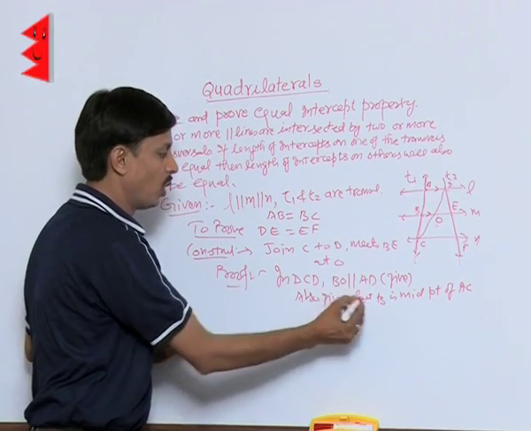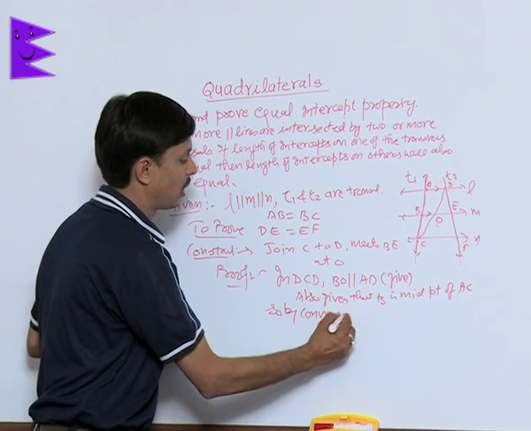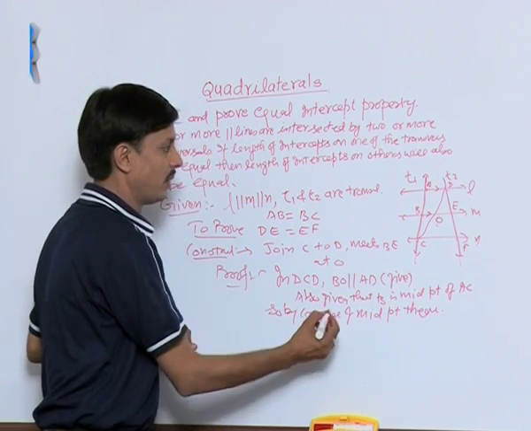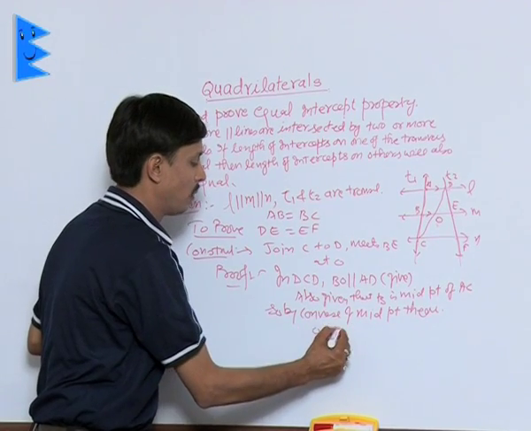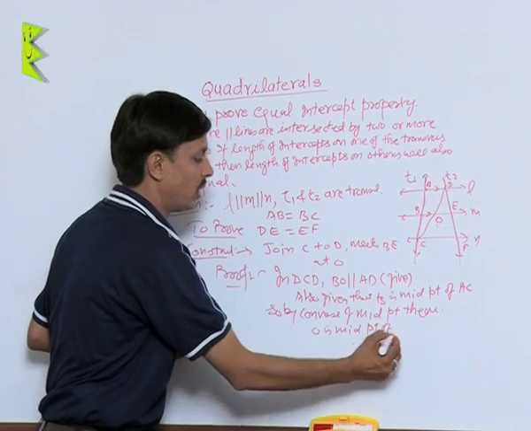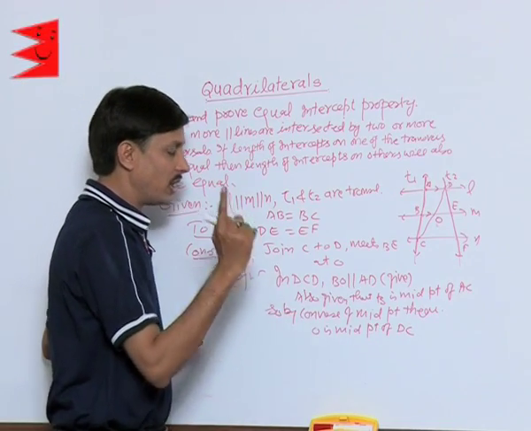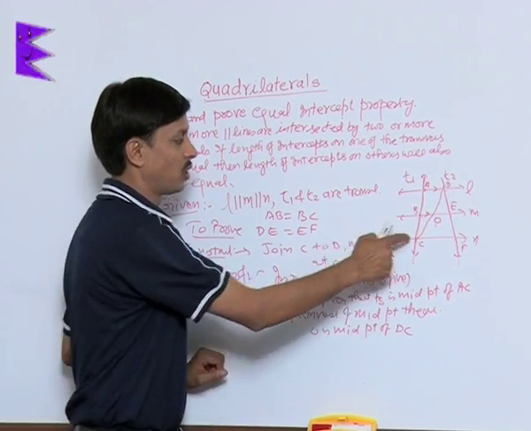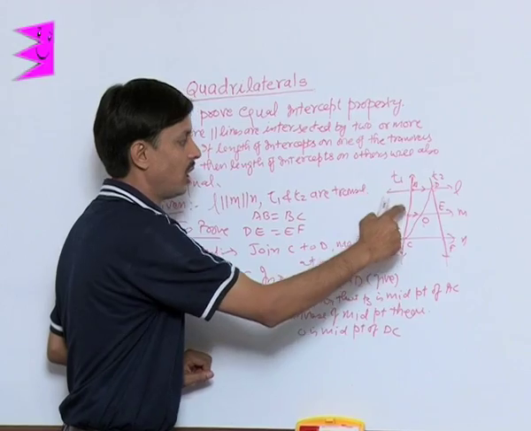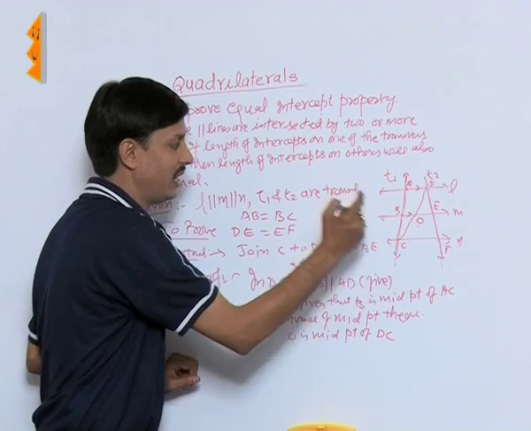So by the converse of the midpoint theorem, what is coming? That O is the midpoint of DC. Why? Because of the converse of the midpoint theorem. Here the midpoint theorem is surely applicable, because in triangle CDA, B is the midpoint of side AC, BO is parallel to the second side AD, so O has to be the midpoint of the third side CD.